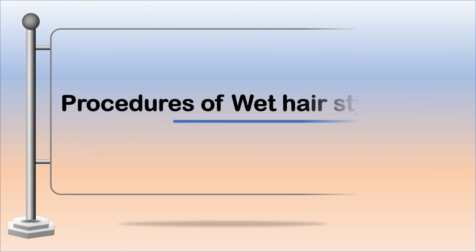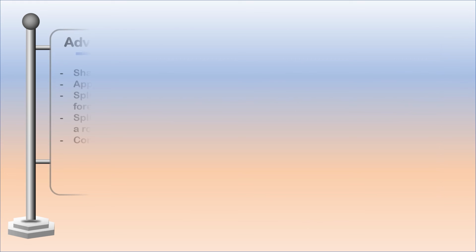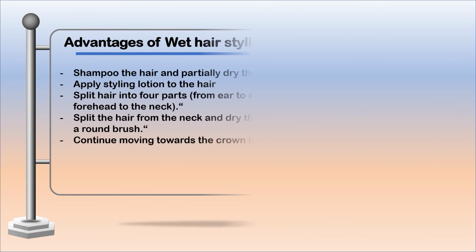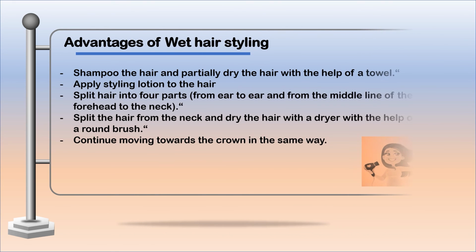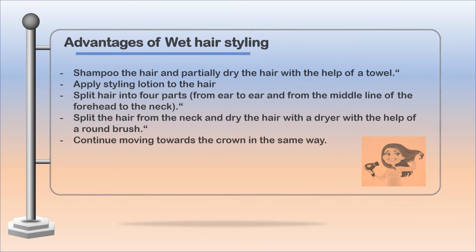Procedure of wet hairstyling: shampoo the hair partially, dry the hair with the help of a towel. Apply styling lotion to the hair. Split hair into 4 parts, from ear to ear and from the middle line of the forehead to the neck. Split the hair from the neck and dry the hair with a dryer with the help of a round brush. Continue moving towards the crown in the same way.